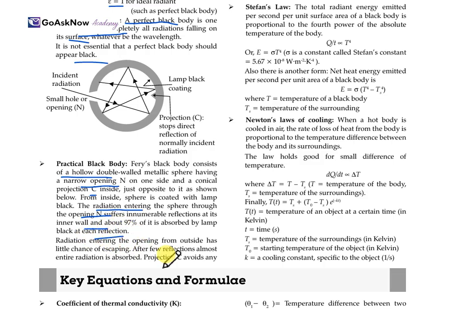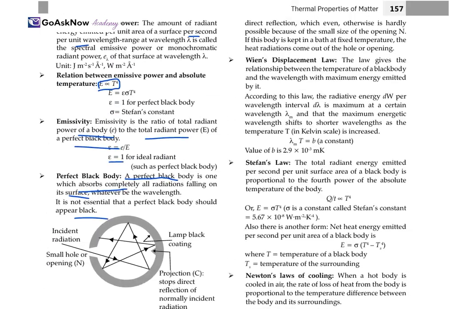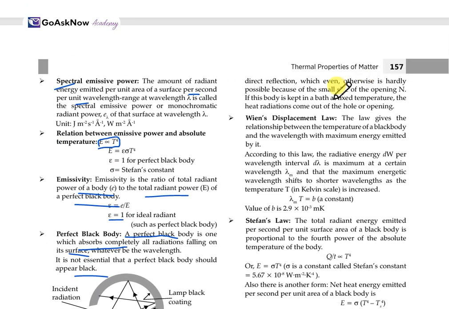So the radiation entering the opening from outside has little chance of escaping after a few reflections; almost the entire radiation is absorbed. The projection C avoids any direct reflection, which even otherwise is hardly possible because of the small size of opening N. If this body is kept in a bath at a fixed temperature, the heat radiation comes out of the whole opening.